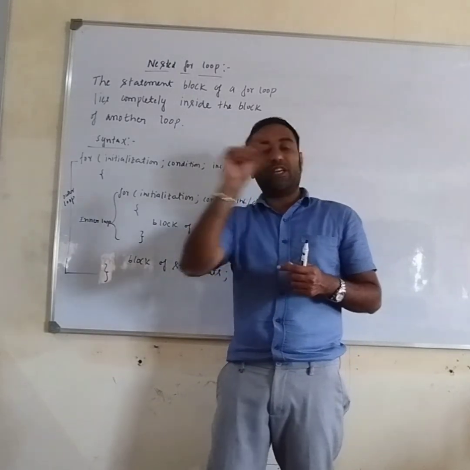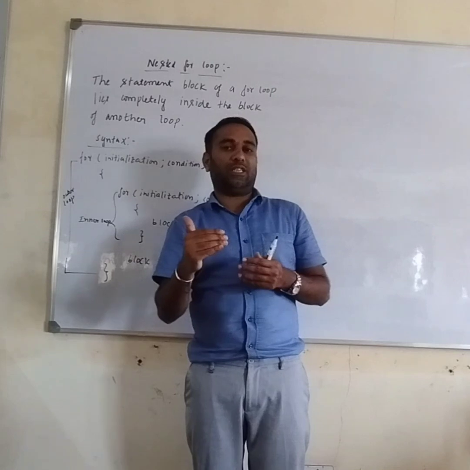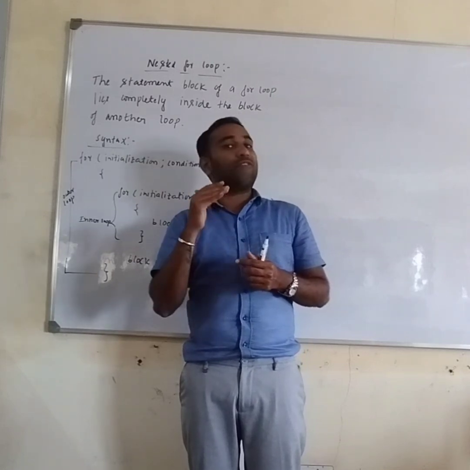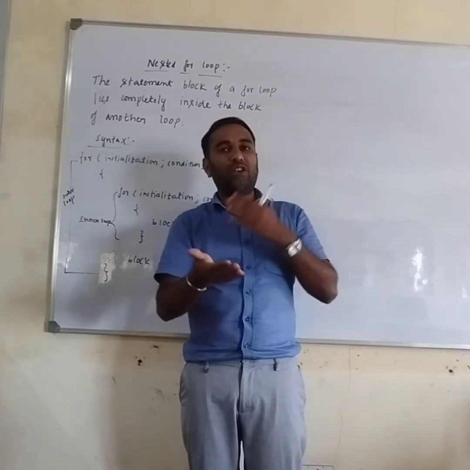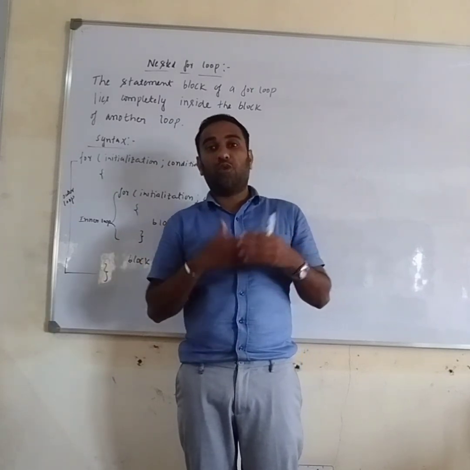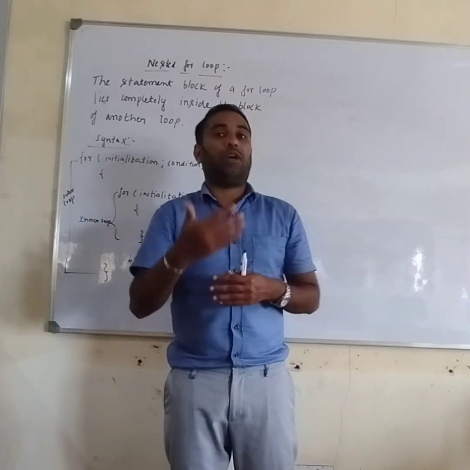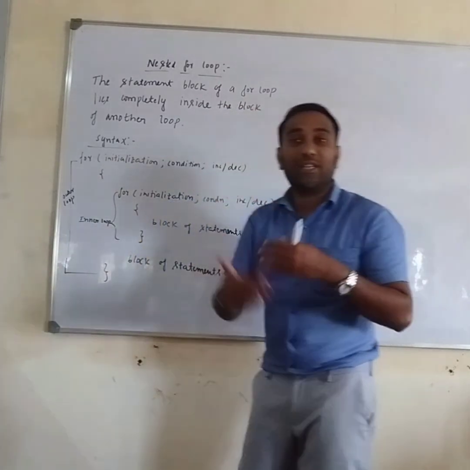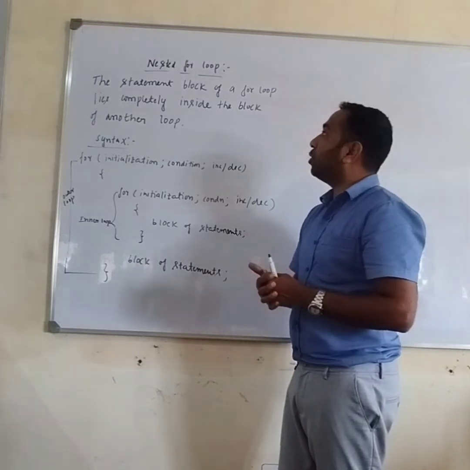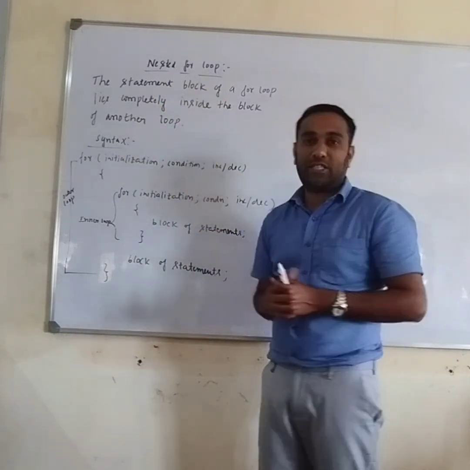First check the first condition. If that condition gets satisfied, we get into the next loop. If that condition is satisfied, then it will enter into the next statement, that is the next for loop. So writing the statements in the block one after another is called nested for loops. Here I am going to explain a simple example of the syntax for nested for loop.